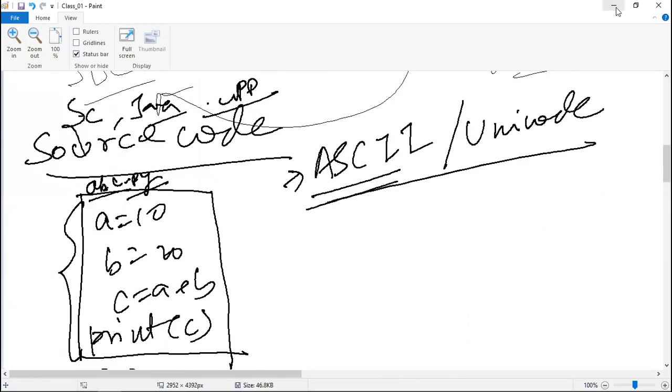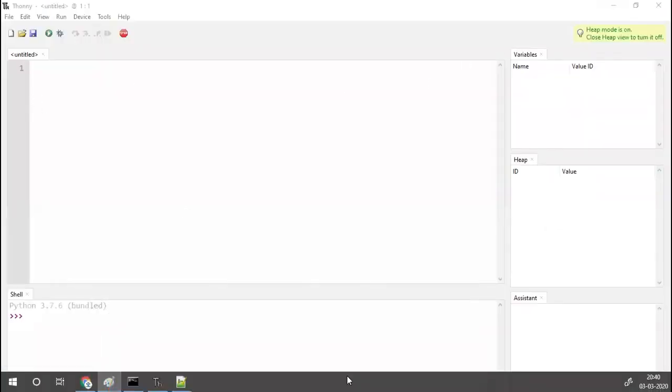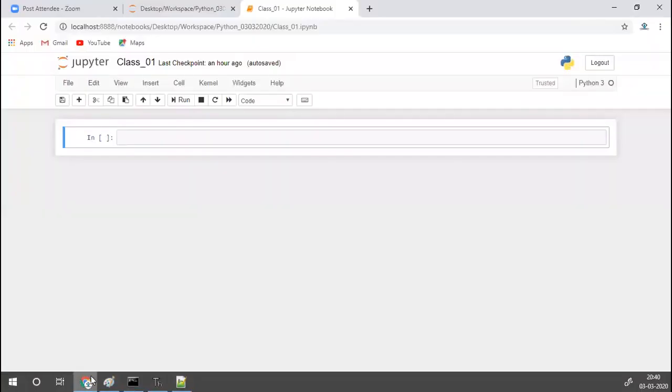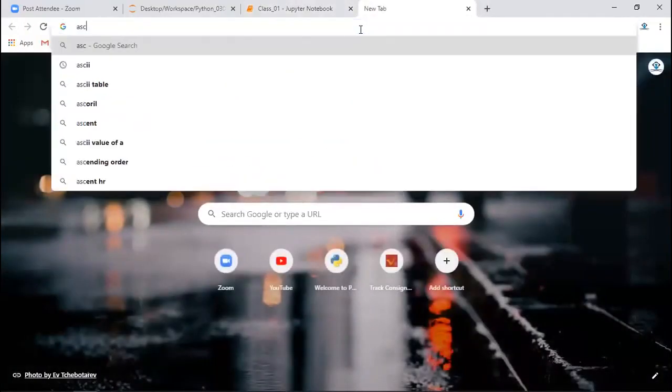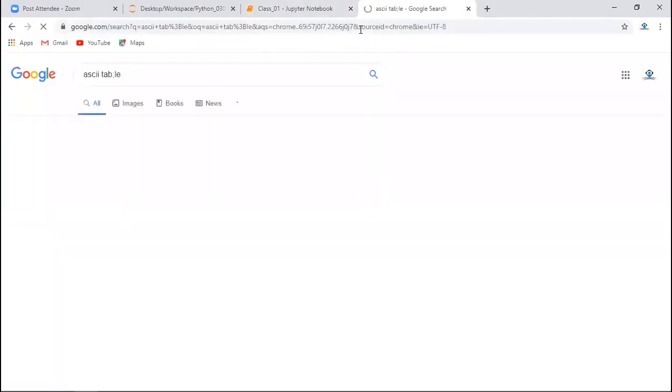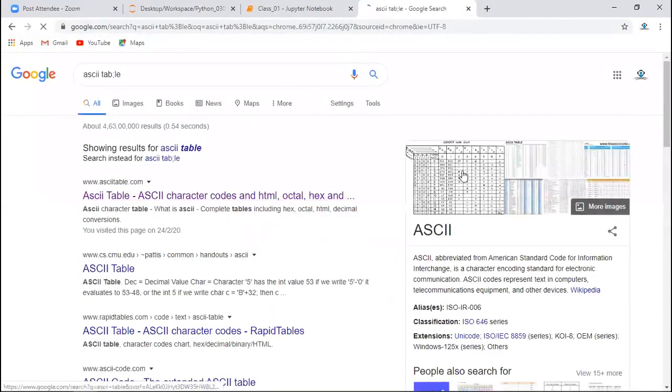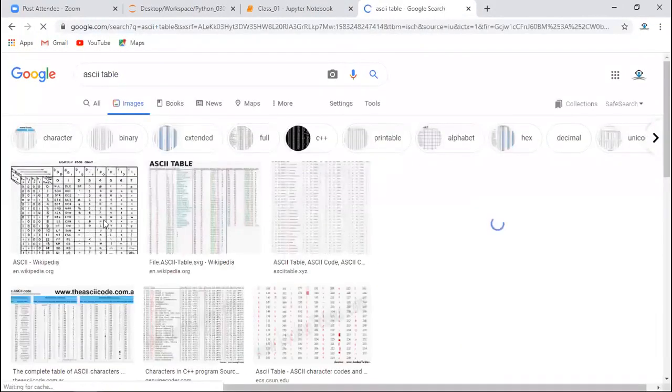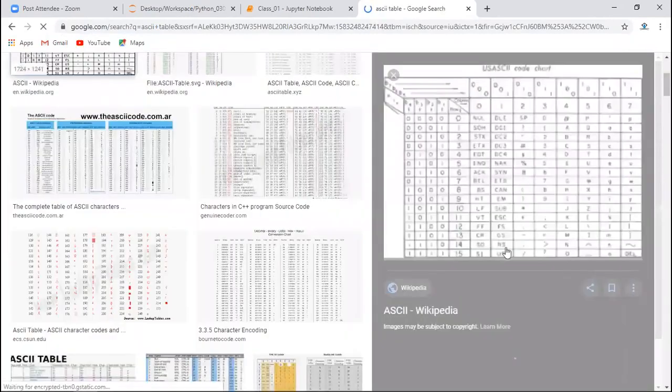If you want to have a look at this table, you can go to Google and type ASCII table. So this is the ASCII table. You will see there are around 128 characters.